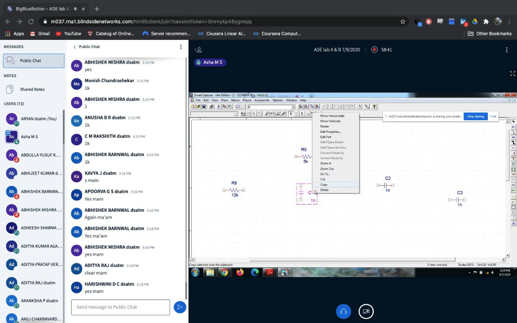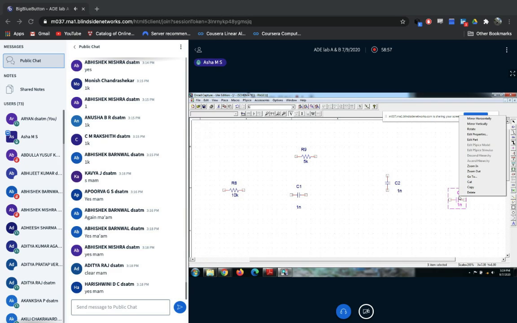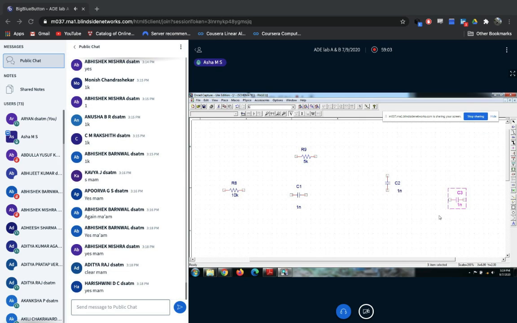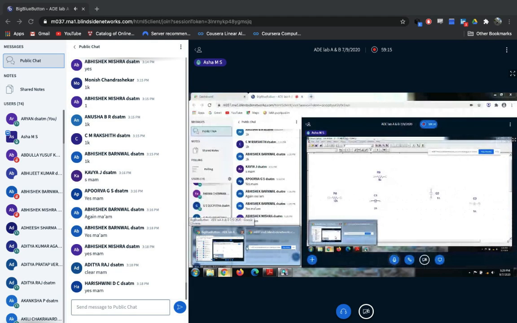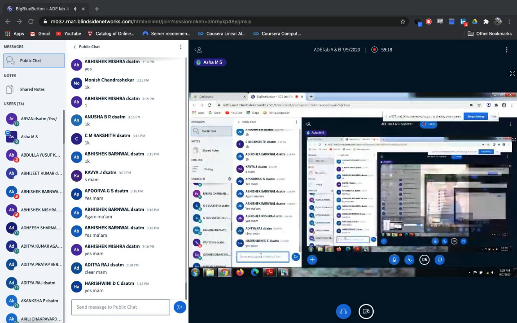Or select the component and press Control R. Whichever direction you want, you can place it using this.